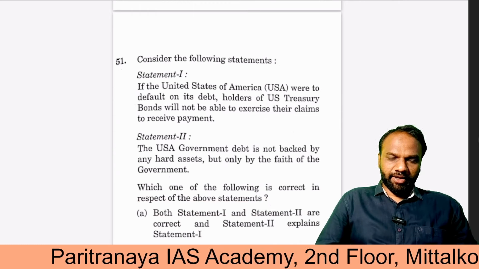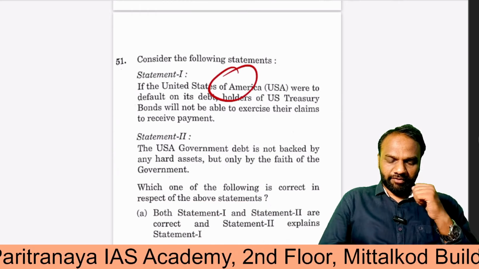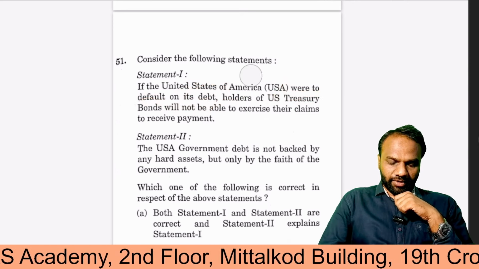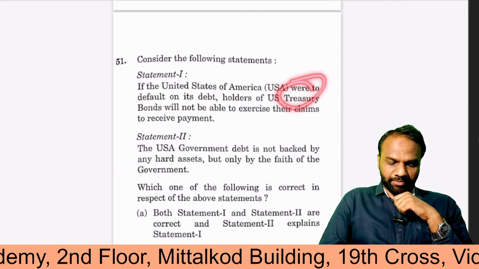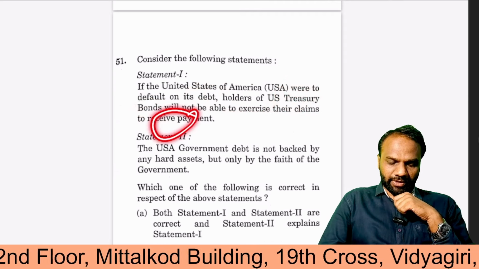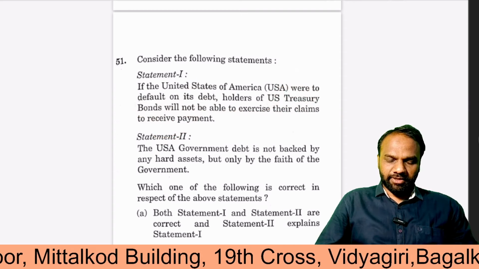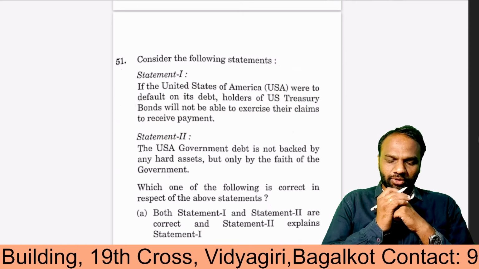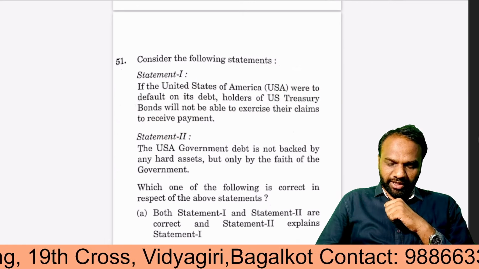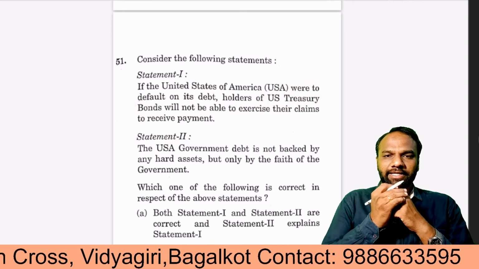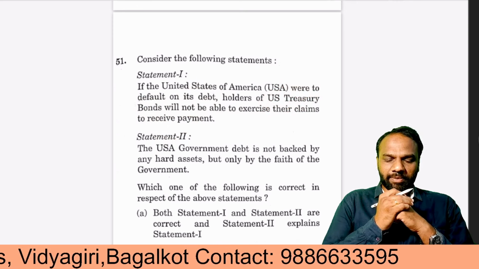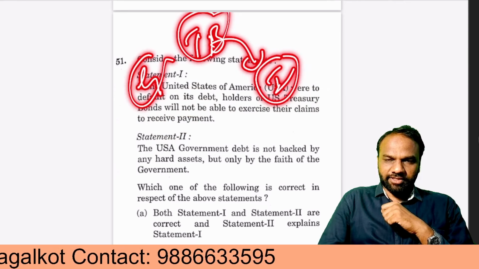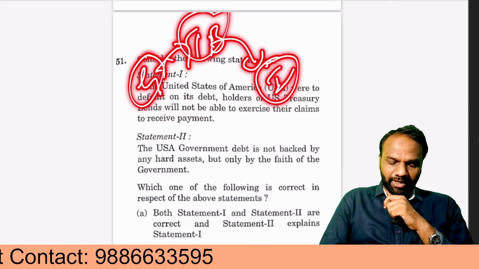This question is a bit tricky. If the United States of America were to default on its debt, holders of the US Treasury bonds will not be able to exercise the claims to receive the payments. So what does it mean? Whatever loan the government raises, it raises through bonds. Even in India, the government gets money through Treasury bonds. Treasury bonds will be given by the government to the investors.